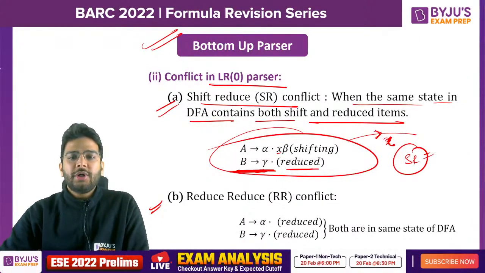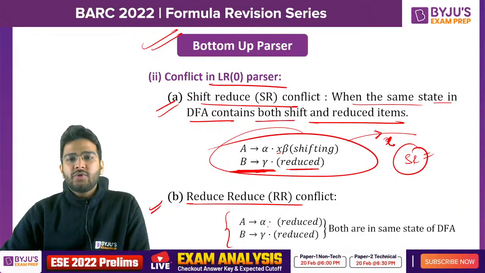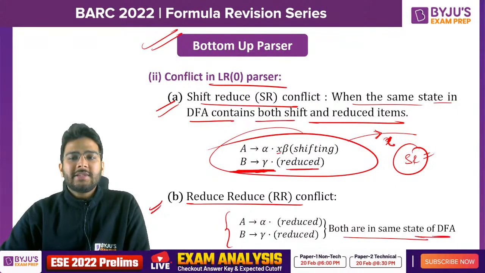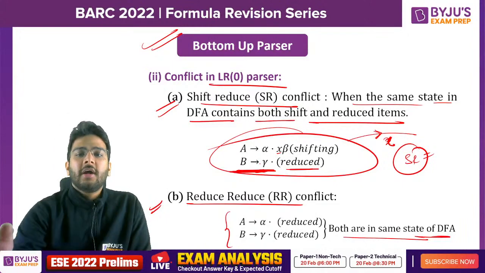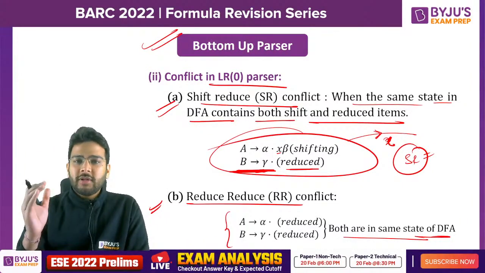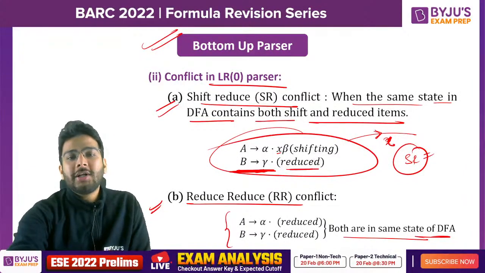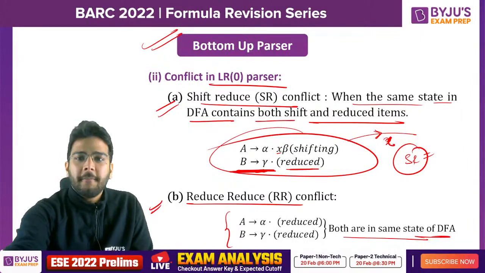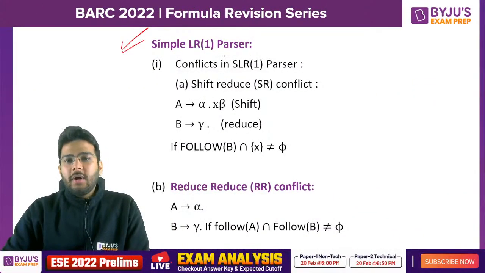What about reduce-reduce conflict? Here you can see, suppose this is one state, two reduce items are present in the same state of DFA. Then we can say it is a reduce-reduce conflict. If you have any of these conflicts, whether SR or RR, you can clearly say that the grammar is not LR0. That means it cannot be parsed by LR0 parser. Clear?